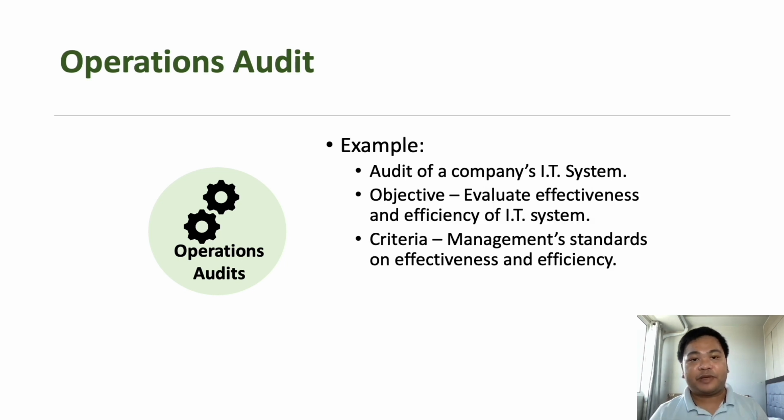Some specific example of operations audit: let's say auditing the company's information technology system or IT system. Here the objective is to evaluate the effectiveness as well as the efficiency of the entity's information technology system. The criteria here is the standards of management on the effectiveness or efficiency. So what are the objectives set by management when it comes to their IT system implementation?